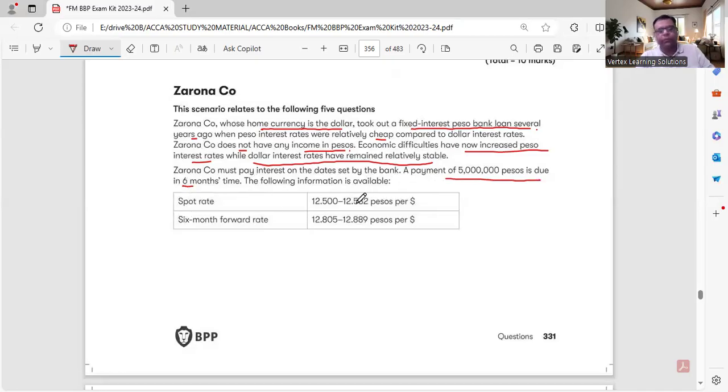The following information is available. When rates are provided in this format, this is called bid rate, this is called offer rate. Bid is also known as buying, and offer is also known as selling or ask.